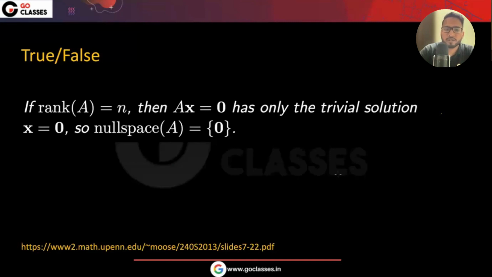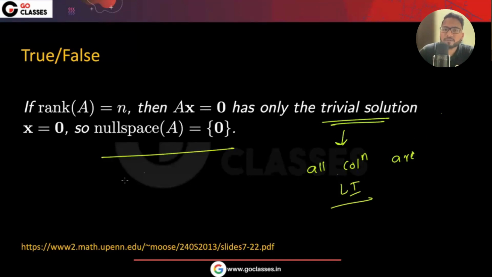So what they're saying is, if rank of A equals n, then the system has only trivial solutions. So they are saying all the columns are linearly independent. That is the only way to say that it is having a trivial solution. It means all columns are linearly independent. In that case, null space of A will be just having 0. Yes, that's true.